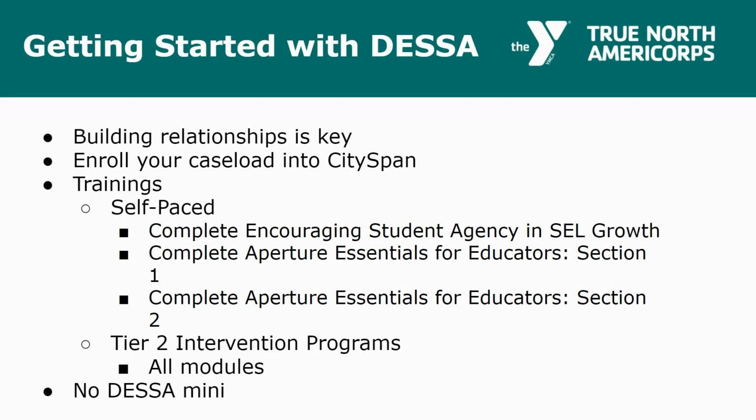Before we even jump into trainings and enrolling caseloads and tracking that, I just want to highlight that building relationships is key. This first month of site, you're building relationships with not only the youth at your site, but your site supervisors, building staff, and really you're embedding yourself in those systems and building trust with the youth. They need to be able to rely on you and understand that you're there for them before we can even start any targeted interventions. So build those relationships, be present, be ready to just take in whatever training and on-site orientations you have going on at site in that first month.